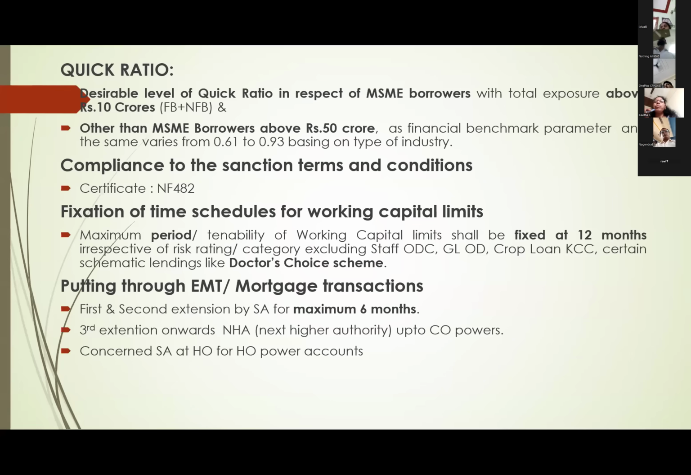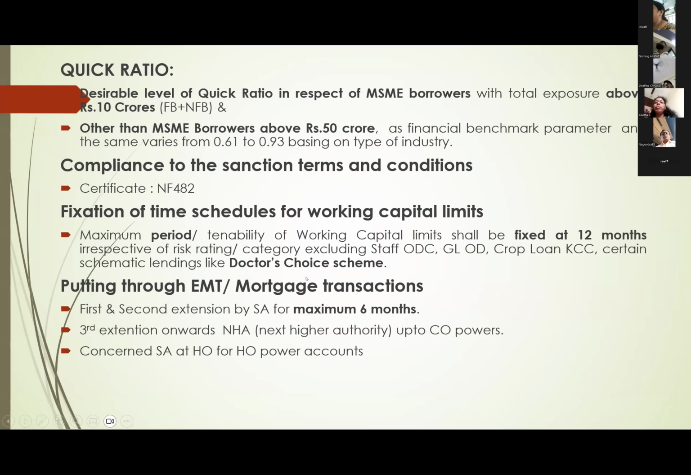Next, compliance of sanction terms and conditions we will mention in 482. Fixation of time schedule for working capital. Earlier, working capital limits we used to fix based on the risk rating of the borrower, but now that is completely removed. Now all working capital limits we will fix for 12 months tenability. The only exceptions are staff OD, GLOD, crop loan, KCC. For all others, normally working capital limits we will fix for 12 months. Some schematic lending like doctor choice, etc., are exempted.